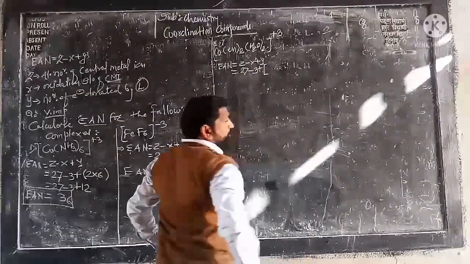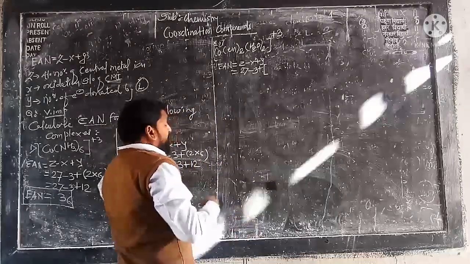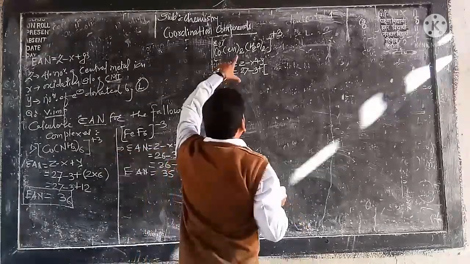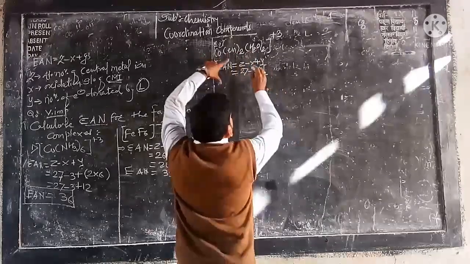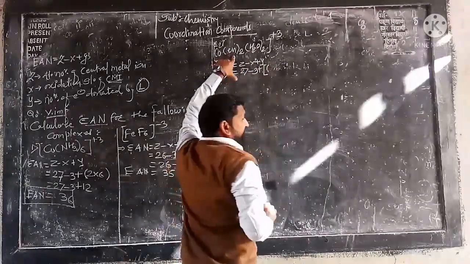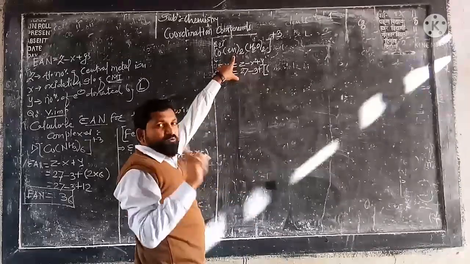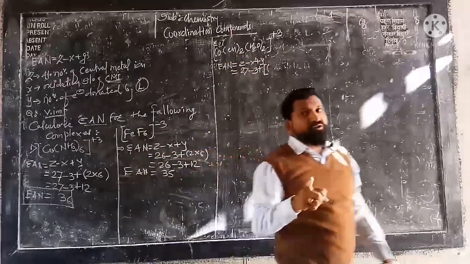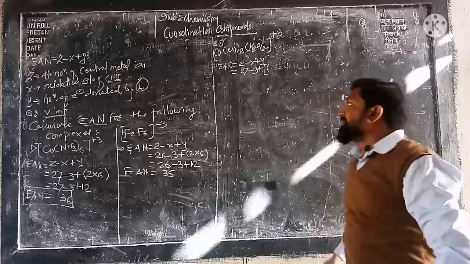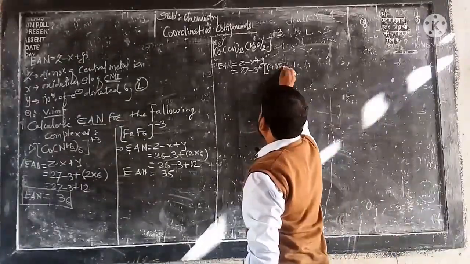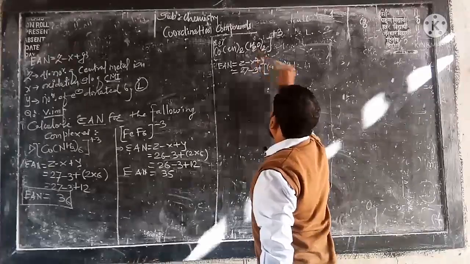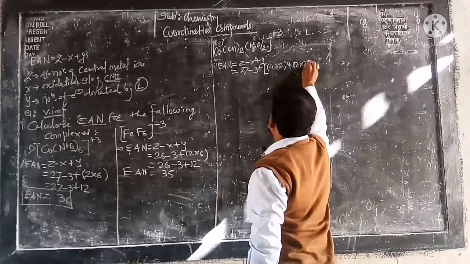Now it is very important. Now here a heteroleptic complex is there. Now see here, 2 bidentate and 2 monodentate. So see here, each monodentate ligand gives 2 electrons, so each bidentate ligand will give you 4 electrons. Therefore I am writing 4 into 2, plus monodentate, so it will become 2 into 2.